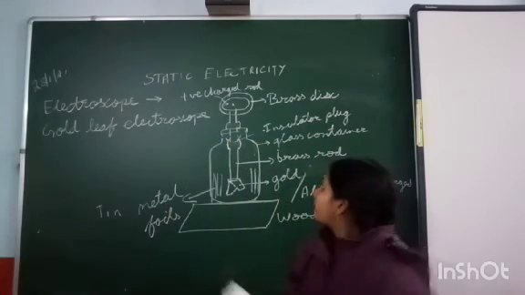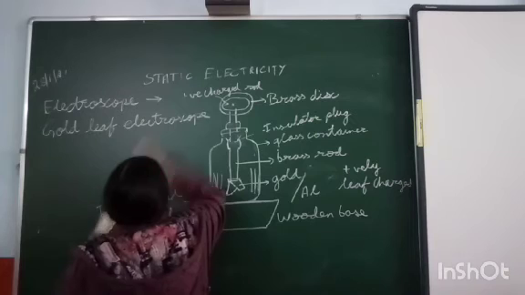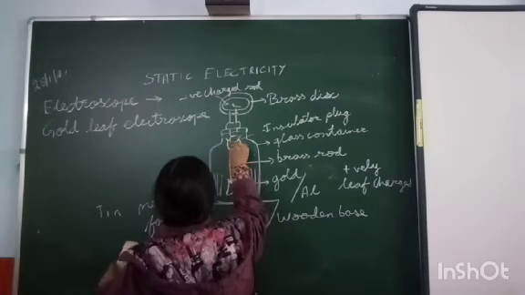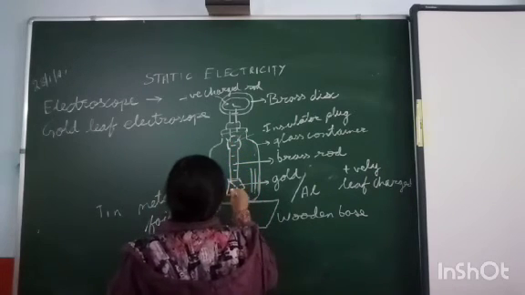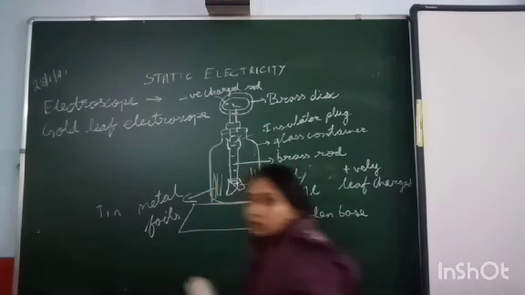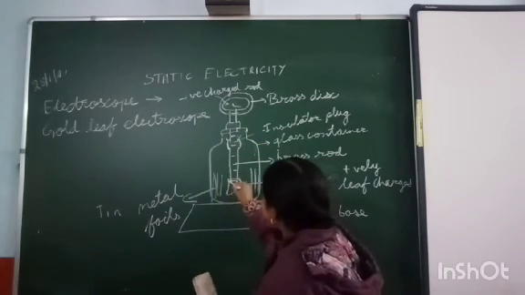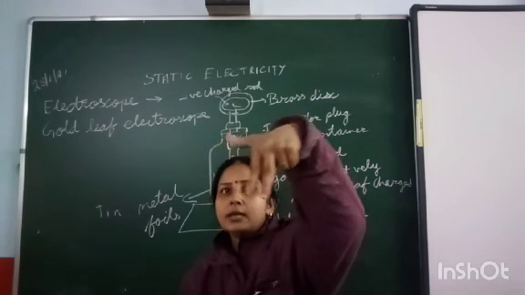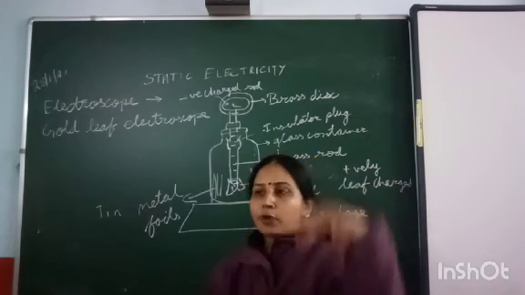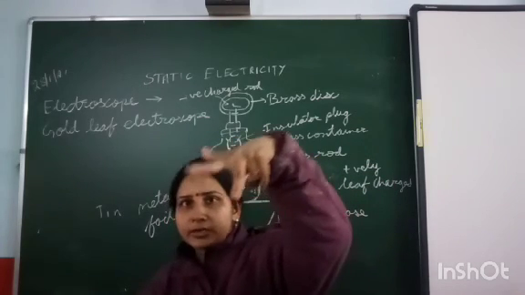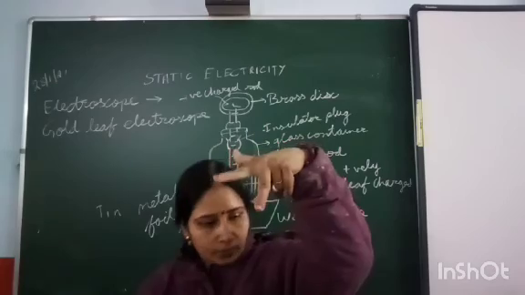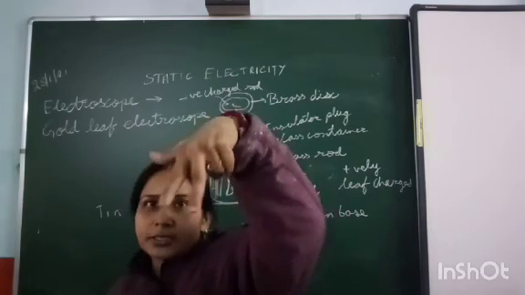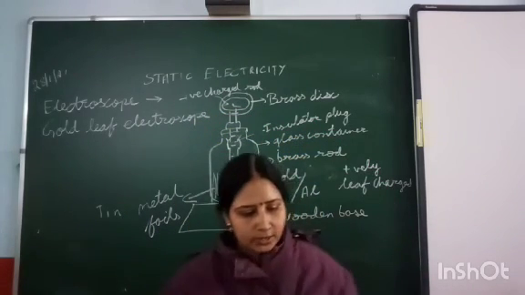And if I bring a negative charged body, the negative charge gets transferred, and since the gold leaves have positive charge, the negative charge will attract the positive charge and the divergence will be comparatively less. So if the divergence of the leaves increases, the body has a positive charge, and if the divergence decreases, then it has a negative charge.